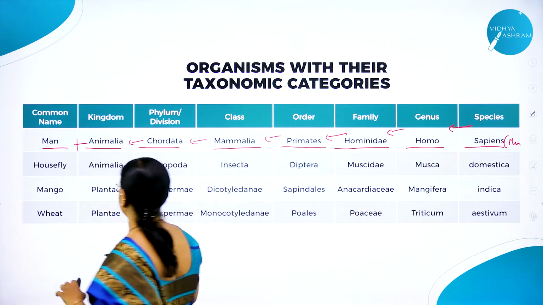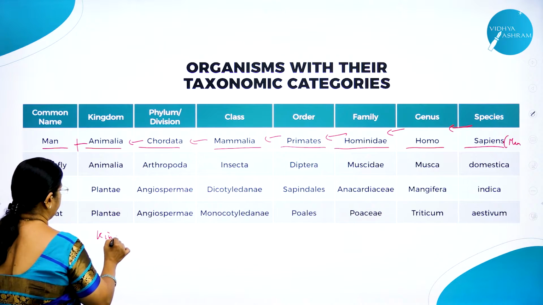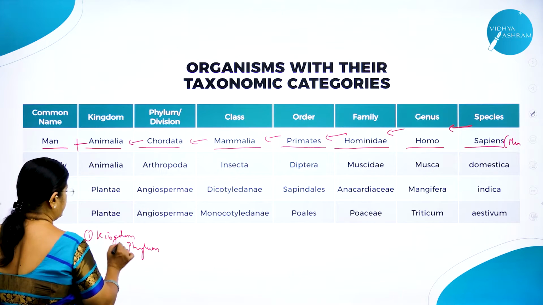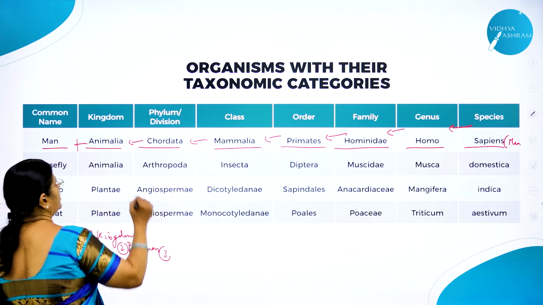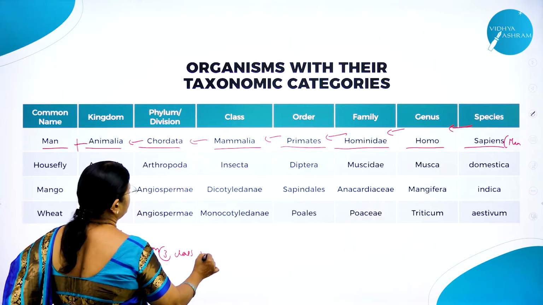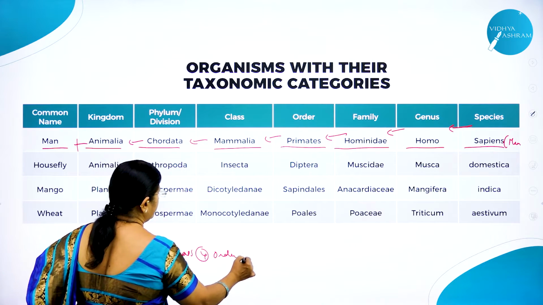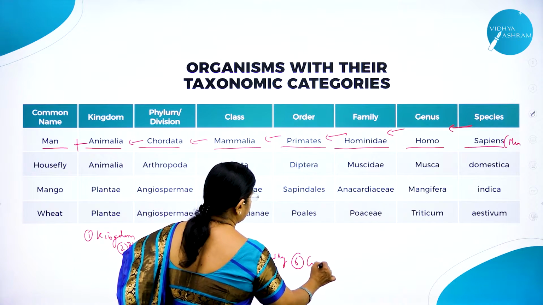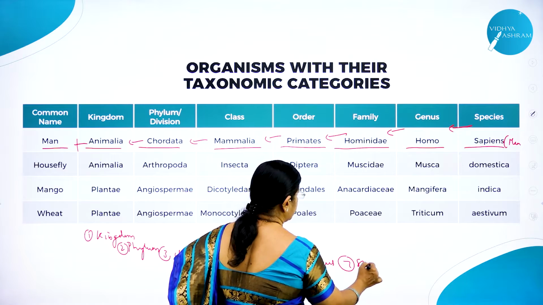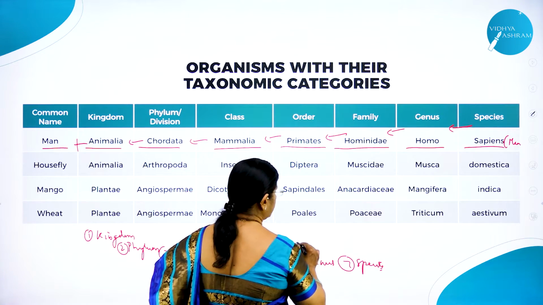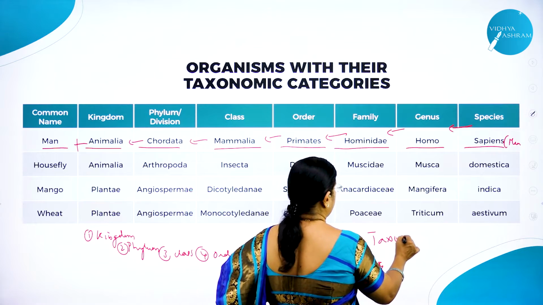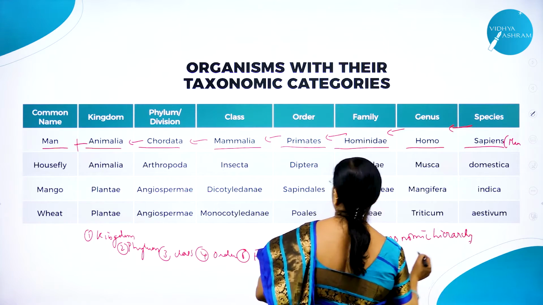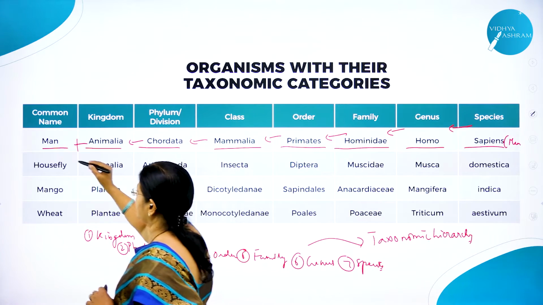Whenever we write the systematic position, first is kingdom, next is phylum, third is what? Class, fourth is what? Order, fifth is what? Family, sixth is what? Genus, seventh is what? Species. So this whole thing we call it as what? Taxonomic hierarchy. So this is how you write for man. We'll go for the second example.